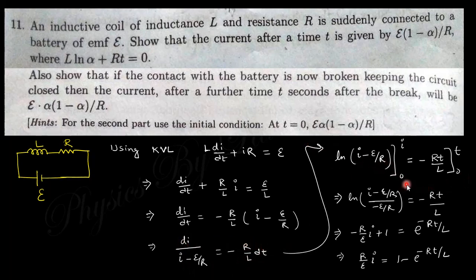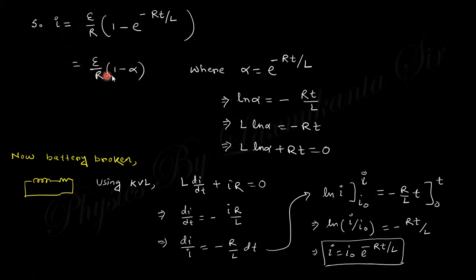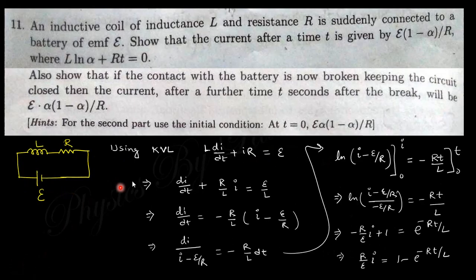At t equals 0 the current will be 0, so from 0 to I, and at t equals t the current is I. Using this you will get the final equation for the current. If we take alpha equal to this, then taking ln on both sides and rearranging, you will get this expression. So this will be proved, that the current after time t will be like that, where alpha equals this.